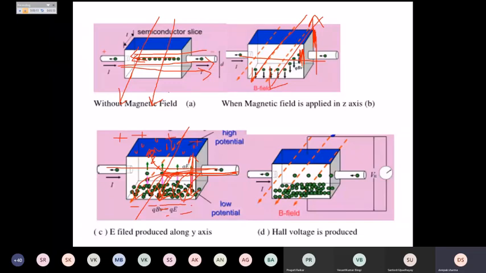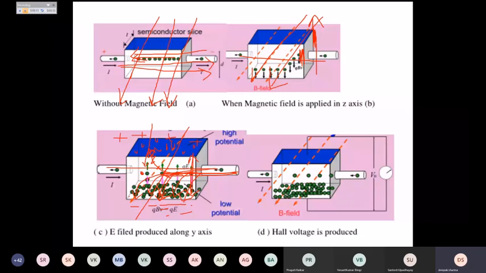Current is flowing from left to right. Magnetic field is coming from back end to the front end. And when these things happen, the electrons, the charge carriers which are flowing here, will experience that Lorentz force. So this electron, which is moving under the magnetic field, will try to scatter downside.